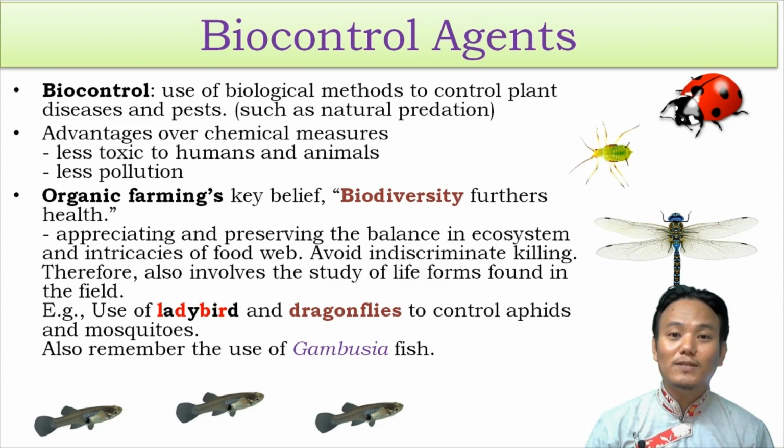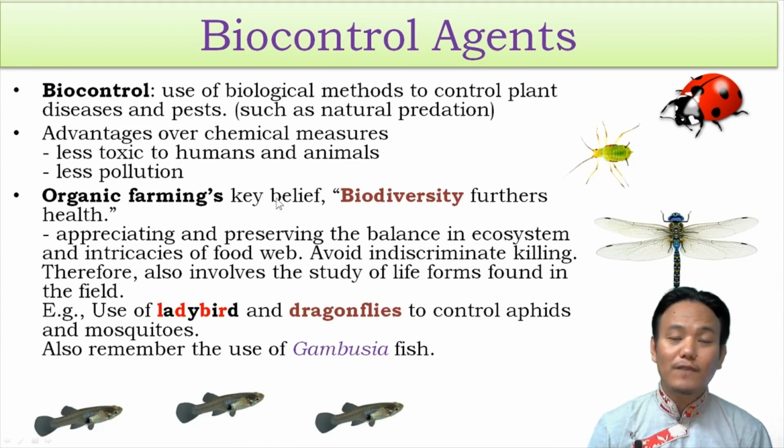Maybe like pollinators. If you use chemical insecticides, you can kill those beneficial insects as well. So these are the advantages of biocontrol agents over chemical measures. Now, based upon these advantages, organic farmers prefer the use of biocontrol agents over chemical measures.